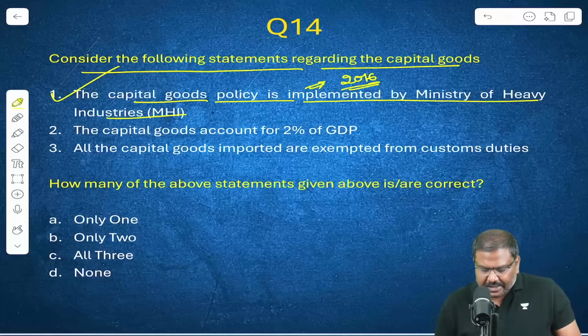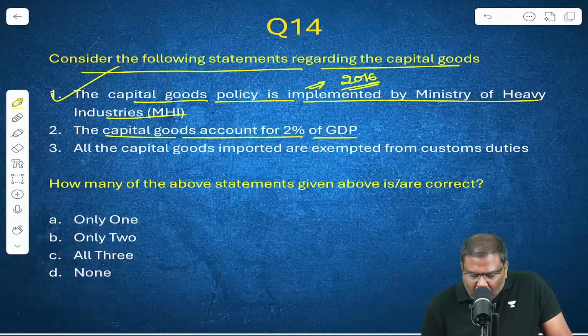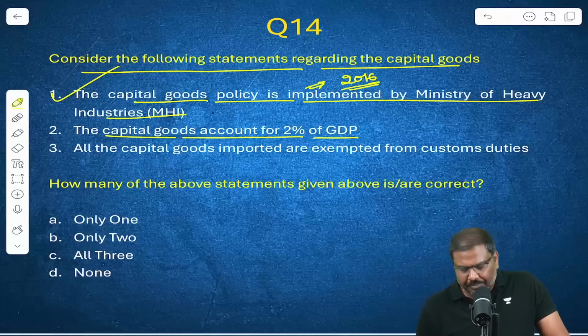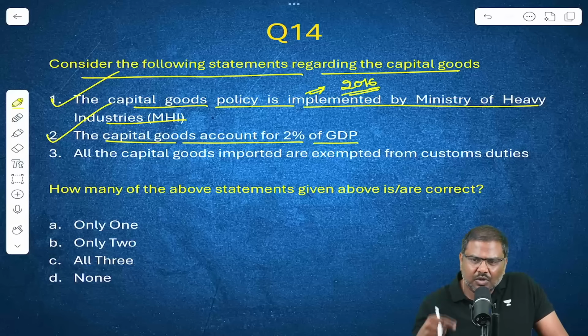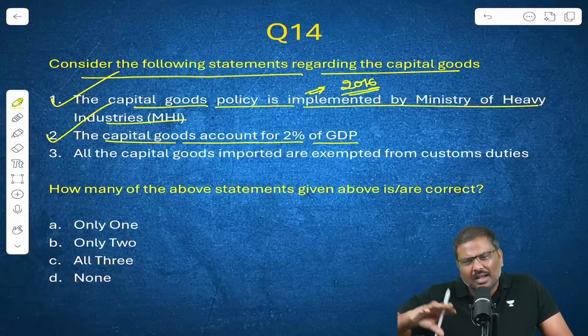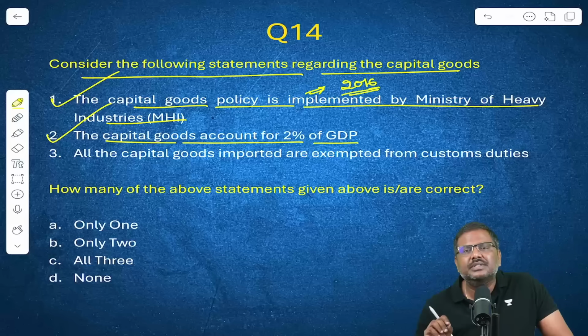First statement is correct. The capital goods accounts for around 2% of GDP. This is also correct, by the way. The overall capital goods production out of the GDP comes at somewhere around more than 10%.